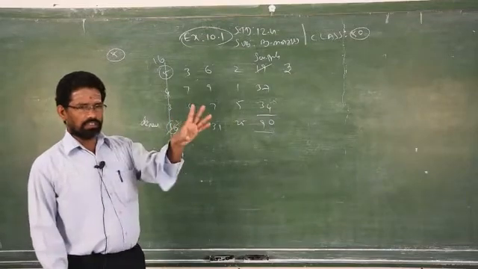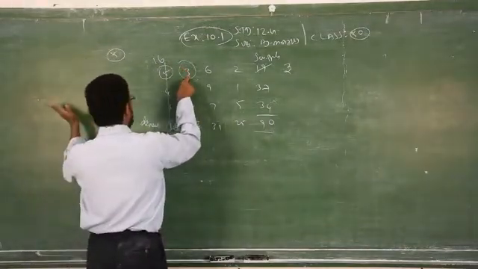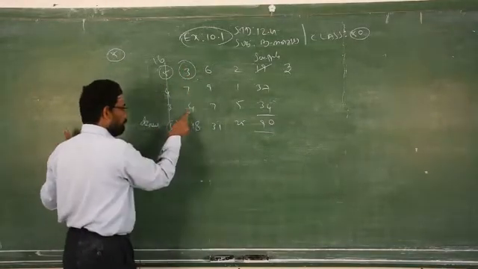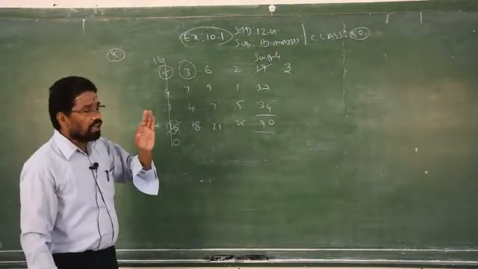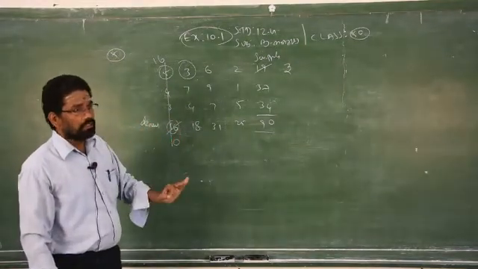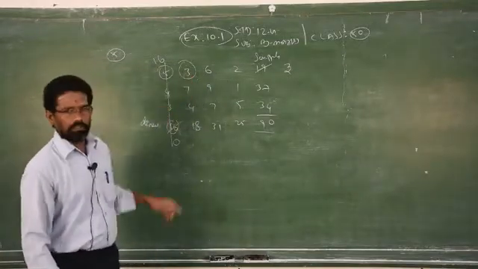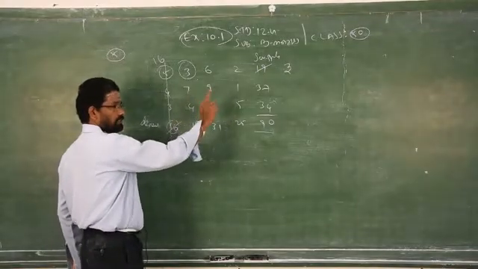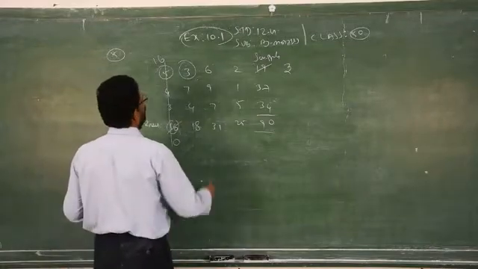Then, again, what is northwest? First element of the first row on the left side. This is the first element of the first row on the left side. 4 is also on the left side. But what did I say? First row, first element on the left side. Don't take 7. Clear? Here it is the second row. I did not say the second row. You have to take always the first row, first element on the left side.